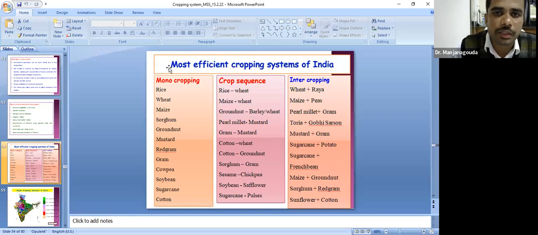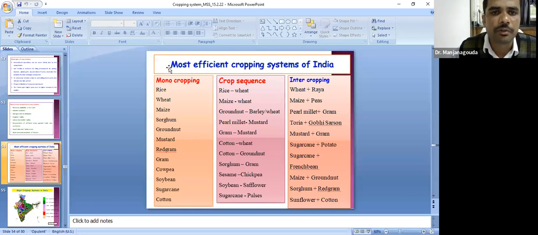These are some of the most efficient cropping systems of India. These are also some of the most efficient monocropping, cropping sequence, and intercropping systems. In monocropping, rice followed by wheat is the most dominant cropping system in the Indo-Gangetic plains. Maize, sorghum, groundnut, mustard, green gram, cowpea, etc.